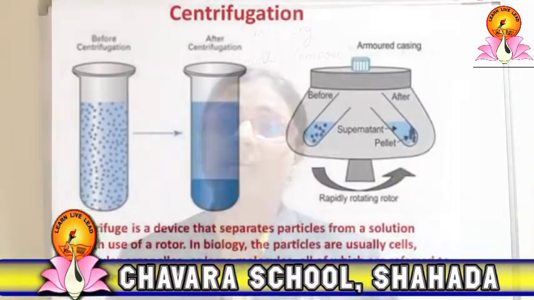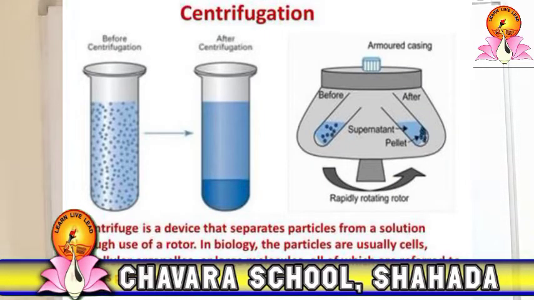The centrifugation method you might have seen in your house also, when your mother is preparing cream, especially while making a cake. How does she make the cream? She uses a beater with the milk and mixes it, and after that the lighter particles come upside and the heavier particles settle down. In this way we can separate the solid and liquid mixture.